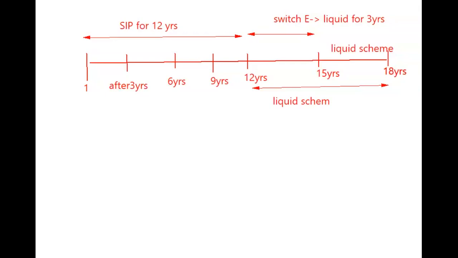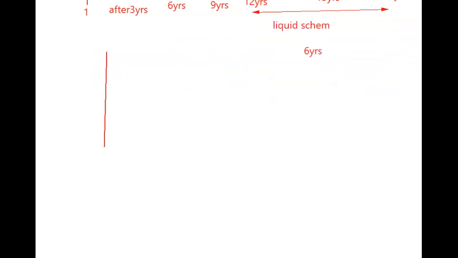Like the other time what we wrote, same way we can write the liquid scheme. Okay, starting from 12, 13, not age actually, it is the year, 12, 13, 14, 15, and then 16, 17, and then I need to extend this line a little bit, 18.